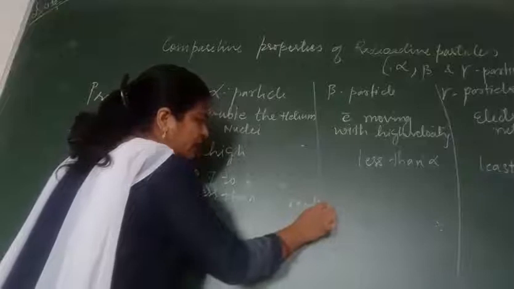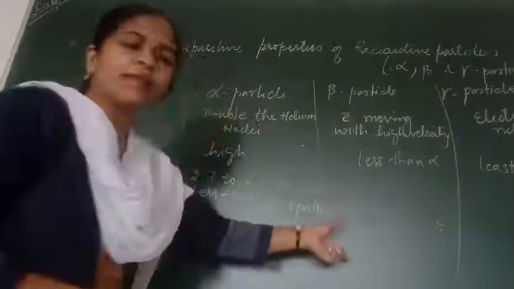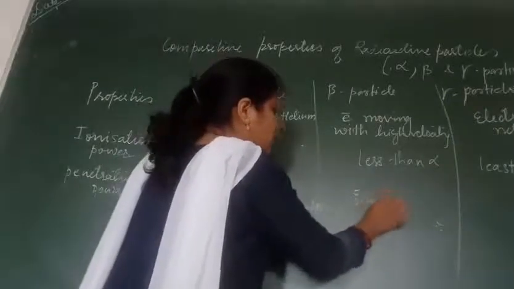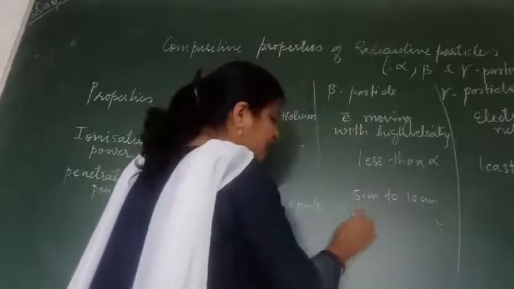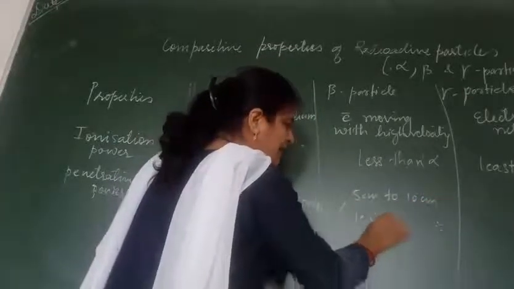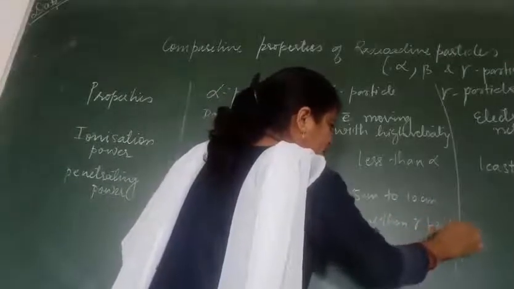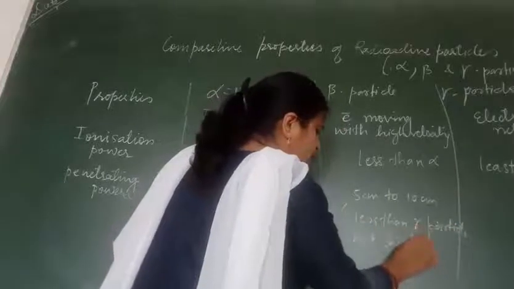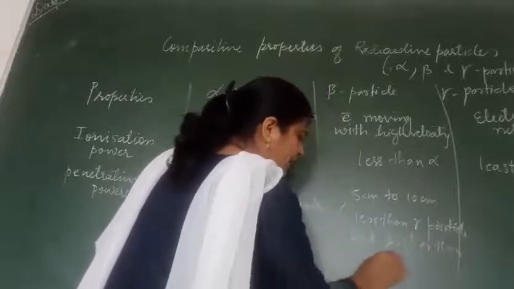Then the penetrating power of the beta particle is more as compared to the alpha particle, from 5 centimeter to 10 centimeter, which is less than gamma but higher than alpha particles.